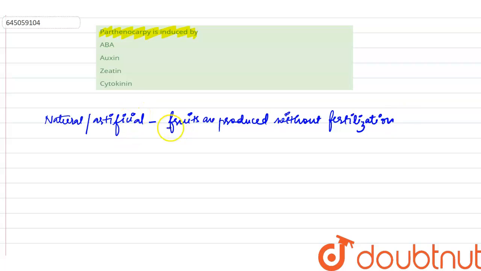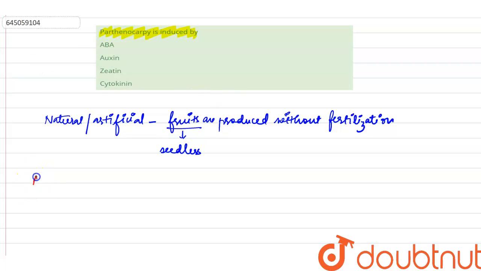These fruits are basically seedless. Now, which hormone induces the production of fruits in parthenocarpy? Let us see the first option, that is ABA.